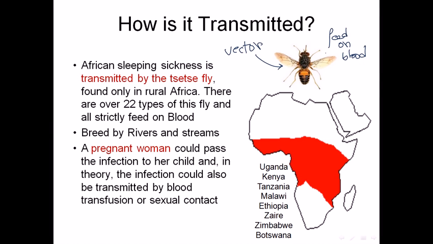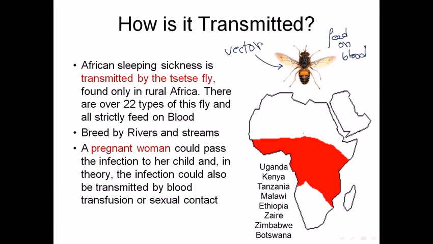Now they usually breed near rivers and streams, and after that they can come and infect other individuals. They feed on blood and then can spread this trypanosoma from their salivary gland to the bloodstream of a human being, right? And then the disease can be spread. Now a pregnant woman could pass this disease to the child, and the child becomes infected. So this can be congenital in such a way, right?